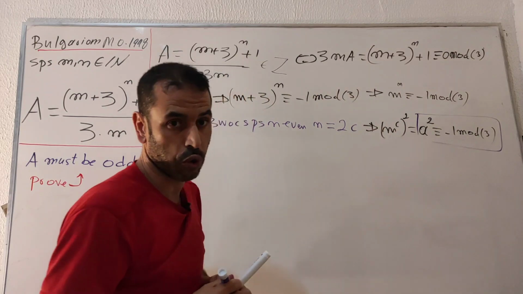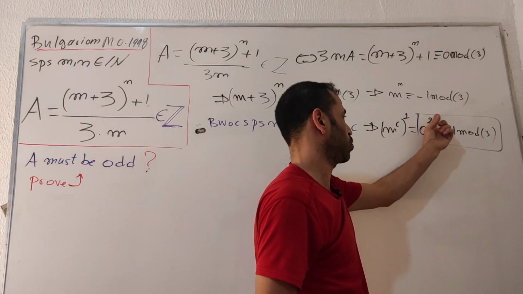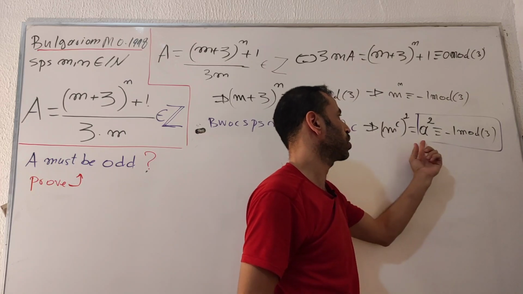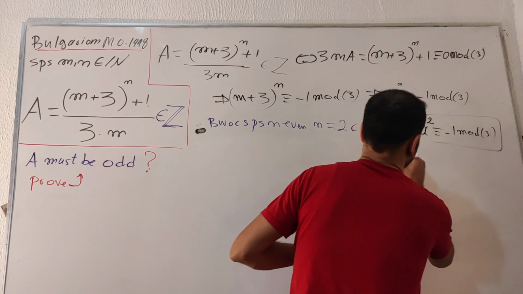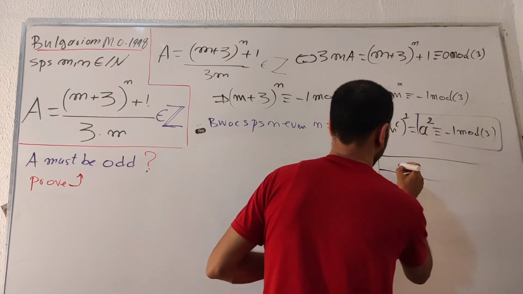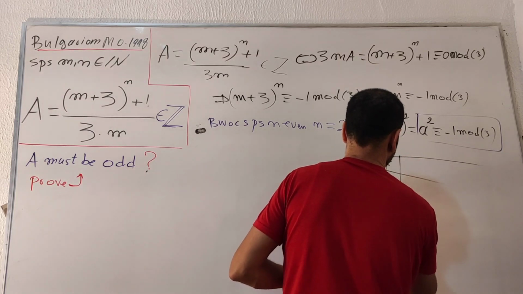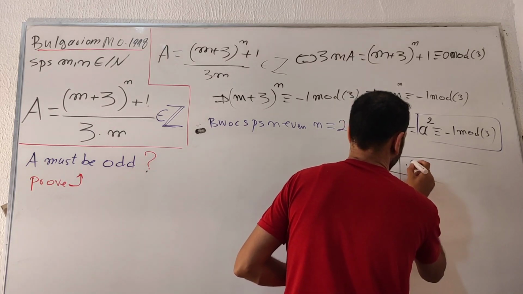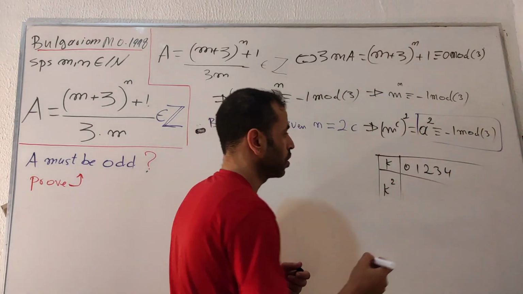Now let's go through a quick chart to see what the possible values of a square are as remainders when you reduce this mod 3. Let's do that. So here is the following chart. Let's put this in general like k squared. Here are the following values: 0, 1, 2, 3, 4. This is enough.